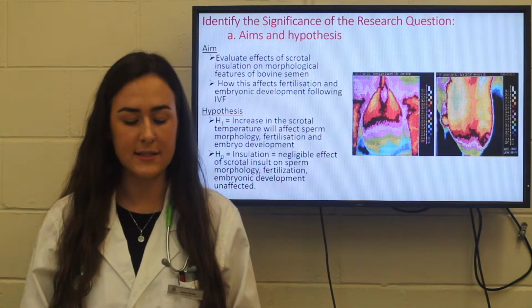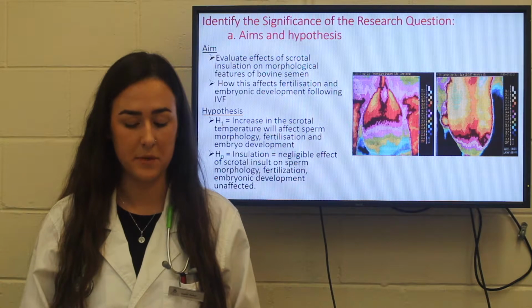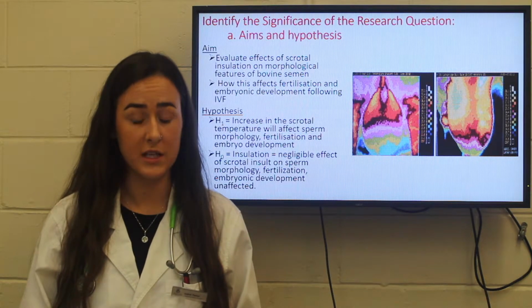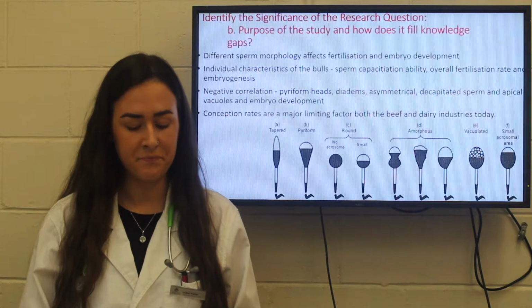It was hypothesised that an increase in the scrotal temperature of the bulls will affect sperm morphology, impacting on fertilisation and embryo development. The null hypothesis generated was that there would be negligible effect of scrotal insult on sperm morphology, and hence fertilisation and embryonic development would be unaffected.